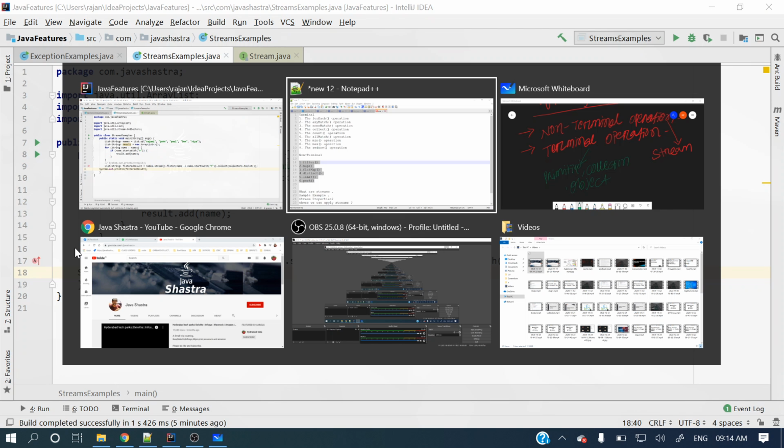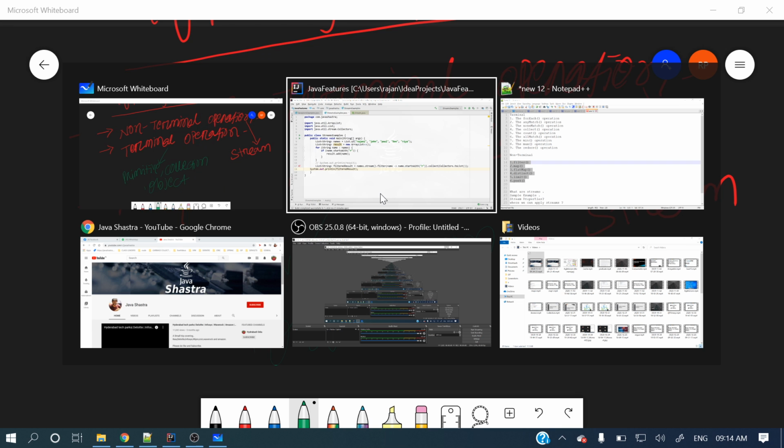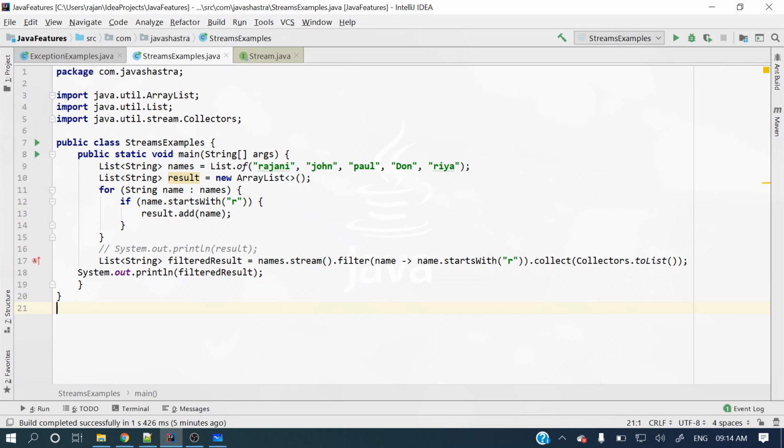Now let's see what a terminal operation is. A terminal operation will return a primitive, collection or object. If you consider this example, this filter will return a stream. Then after this stream I am calling a collect operation, so this collect operation will return a collection.